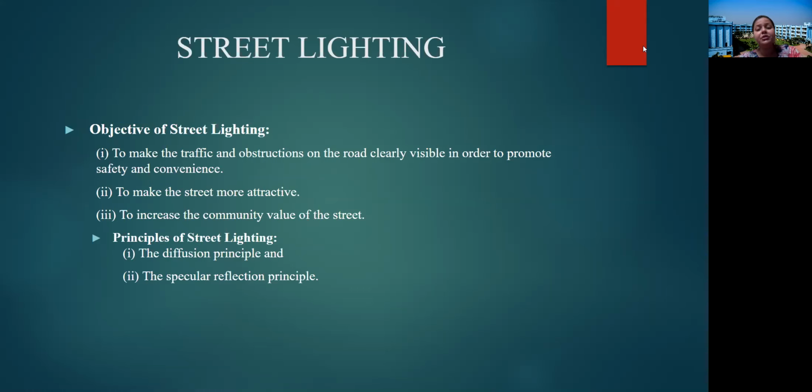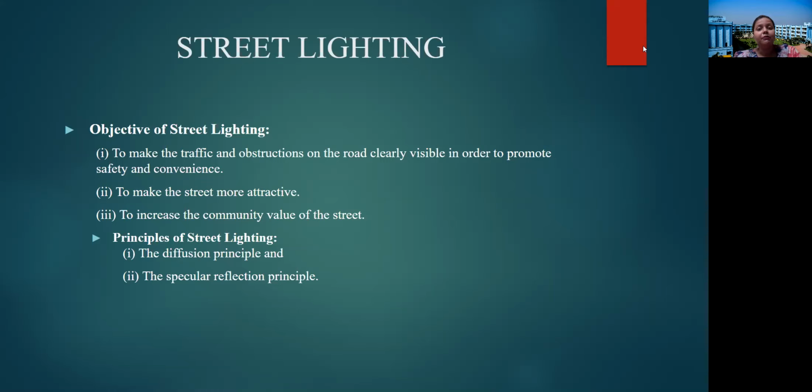Now, what are the principles of street lighting that we need to keep in mind before we plan for lighting? These are the diffusion principle and the specular reflection principle. Now, what is this principle? What is actually the diffusion principle? What is the specular reflection principle? Let us know. And before that, I believe that the objectives of street lighting are clear to you.